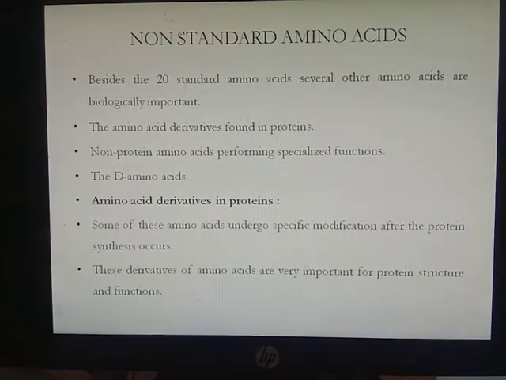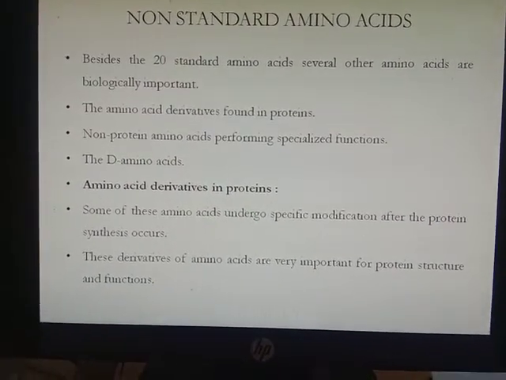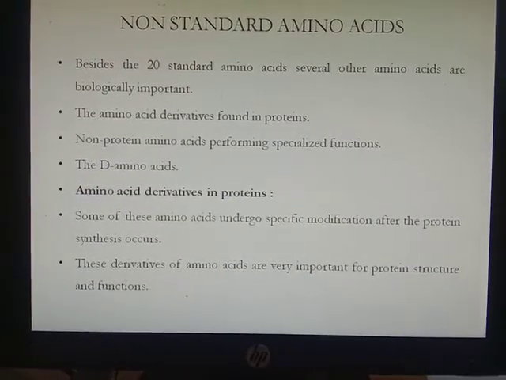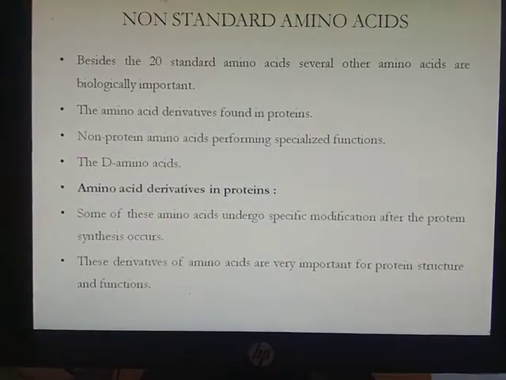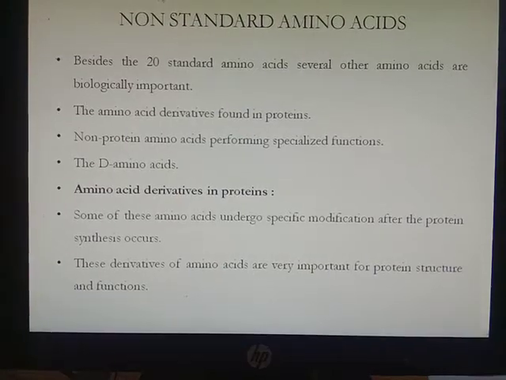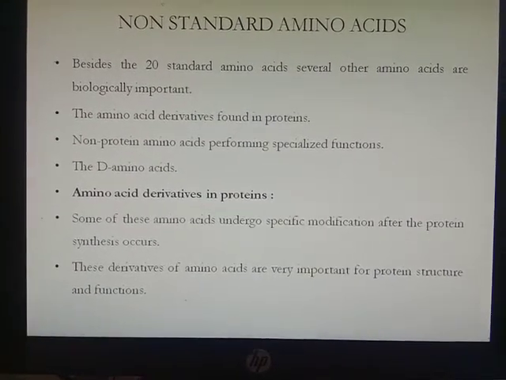For example, D-amino acids. First, the amino acid derivatives in protein. Some amino acids undergo specific modification after protein synthesis, which gives derivatives of that amino acid. These derivatives of amino acids are very important for protein structure and function.